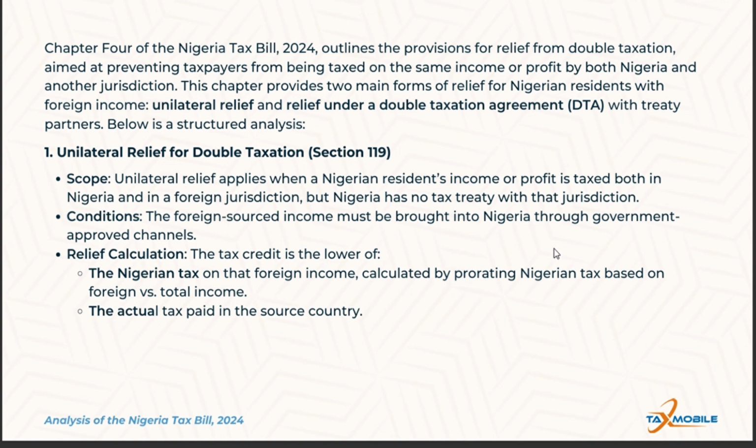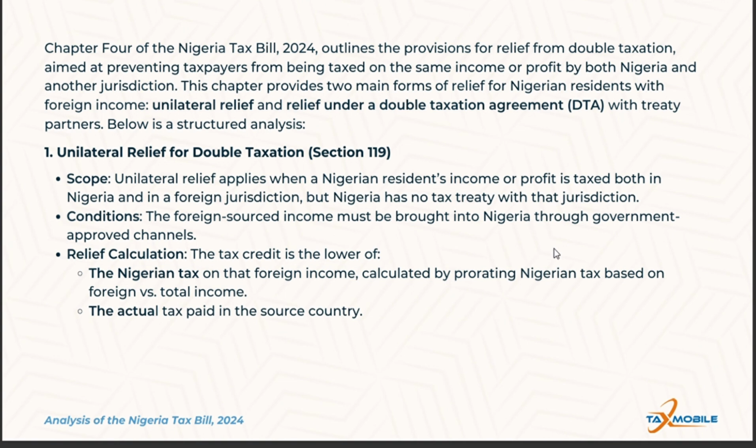Now let's look at an example scenario. Let's say a Nigerian resident earns 50,000 US dollars in a foreign country without a double tax agreement. The foreign country taxes this income at 20%, resulting in a $10,000 tax payment.